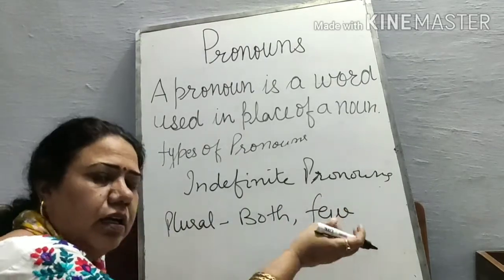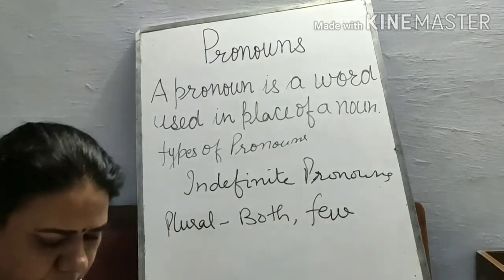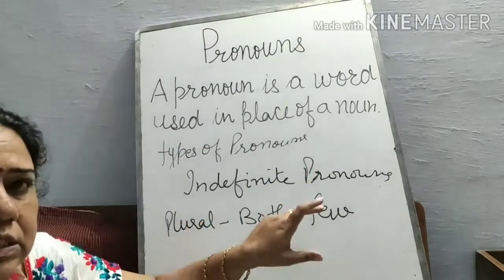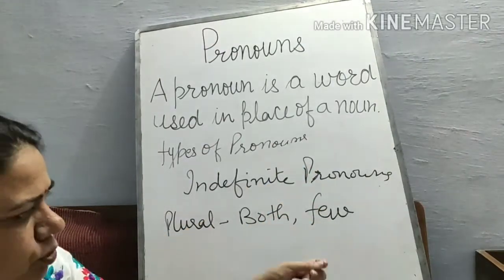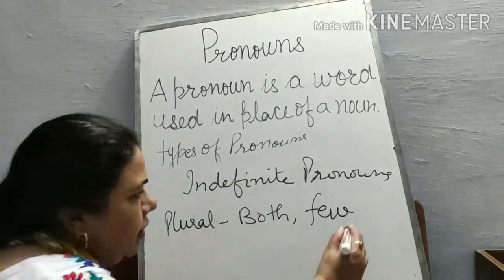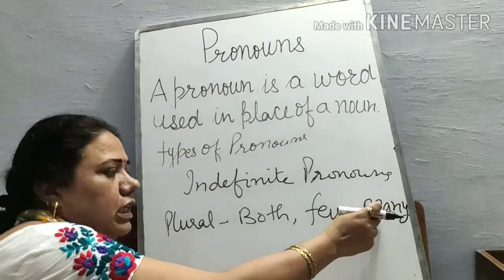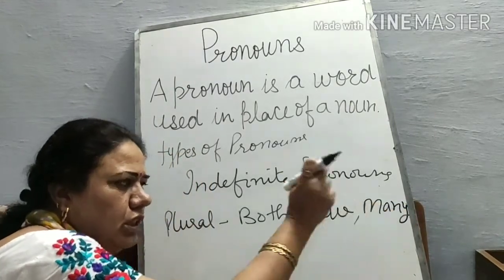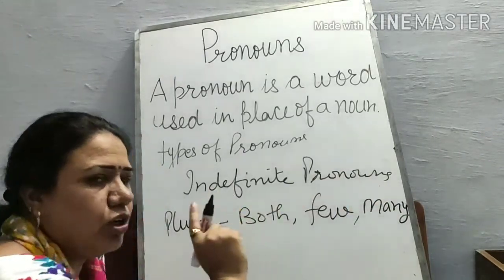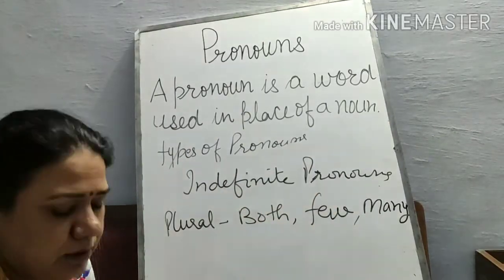Few means none. A few means something, either one or two. The few, we take this also. It means out of the total number of books, the few books are there that I read yesterday. Many. We take many for countable nouns. How many children are there? We use many for questioning also. How many children are in your class? For how many days are you doing this job?